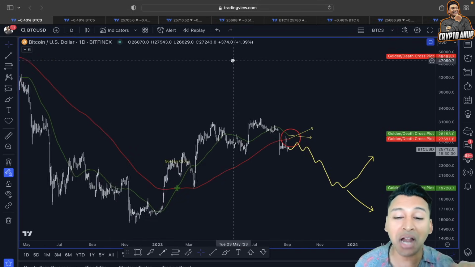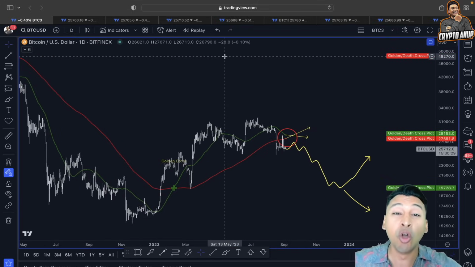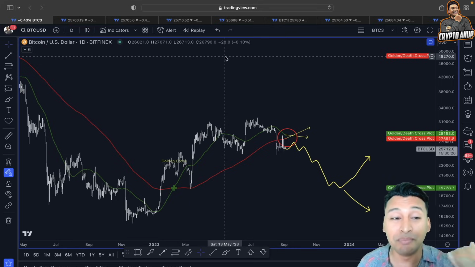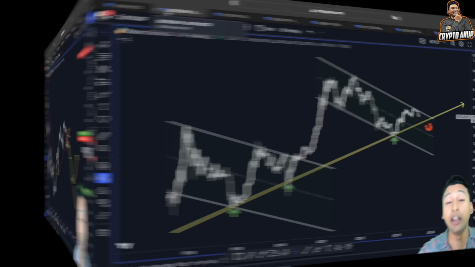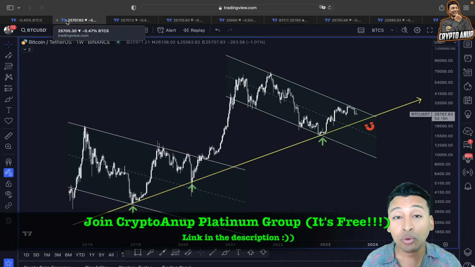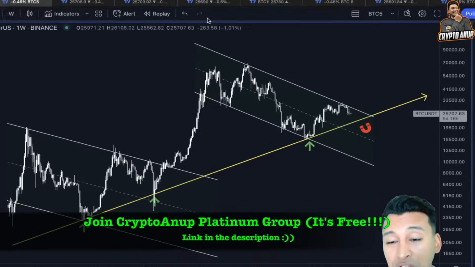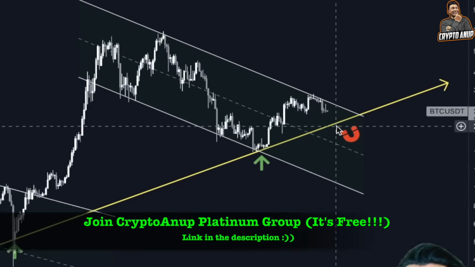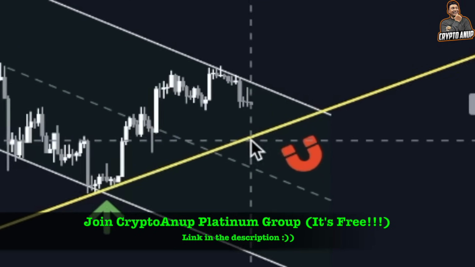Yes guys, we are expecting the price of Bitcoin to show weakness as long as it remains below 28,000 here to the upside, because we know if you add this rising trend line, if we add this falling channel, we could see a continuation here to the downside around 21,000, 20,000 before choosing a trend duration.